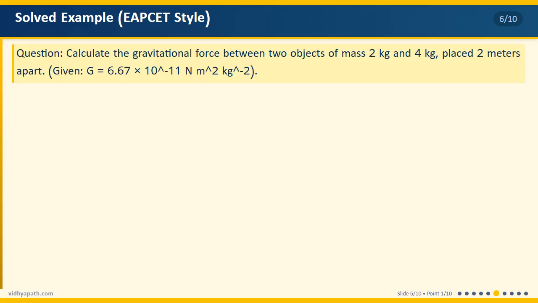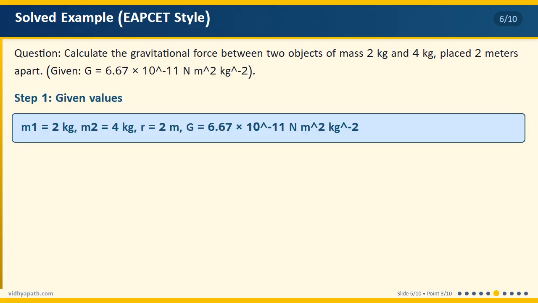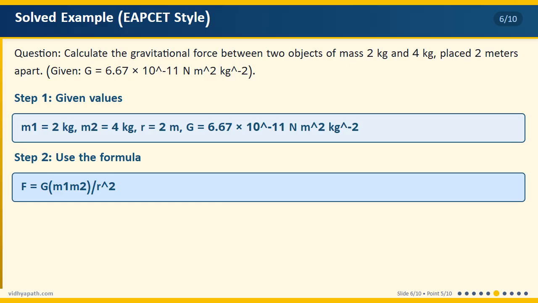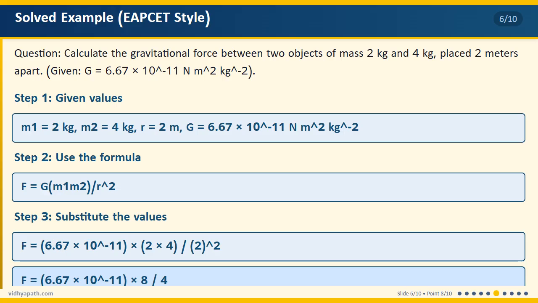Now, let's look at an example. Two objects have masses of 2 kilograms and 4 kilograms. They are 2 meters apart. What is the gravitational force between them? Calculate using the G value. This is an EPSET type question.